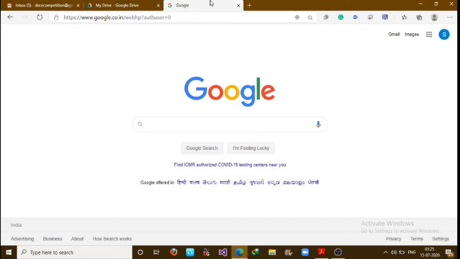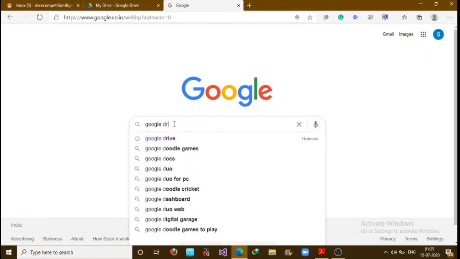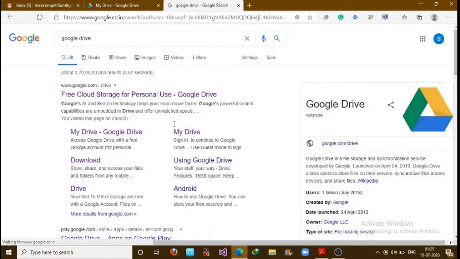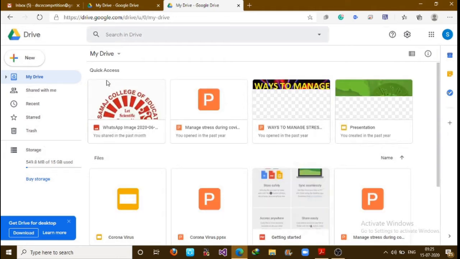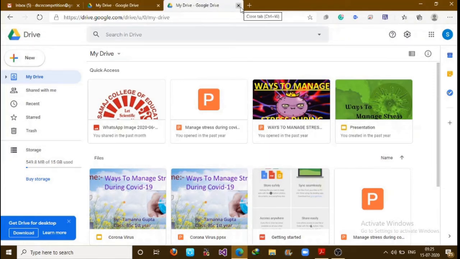If you're already logged in to your Gmail account, simply go to your Google search engine and type Google Drive and press enter. As soon as you press enter, you will get a bunch of links, from where you have to click on the My Drive link. You can see this again opens the same window as before. So from both ways you can open your Google Drive. I'm closing one right now.